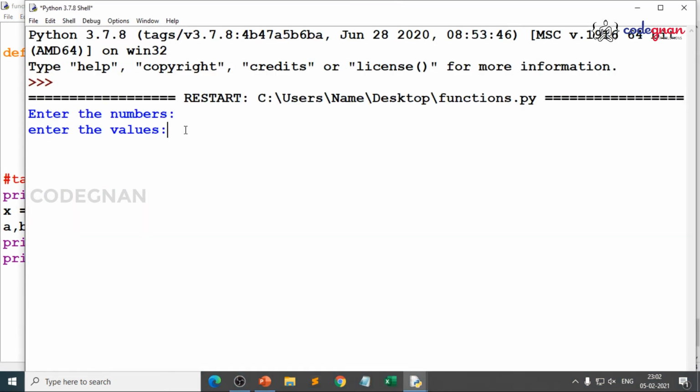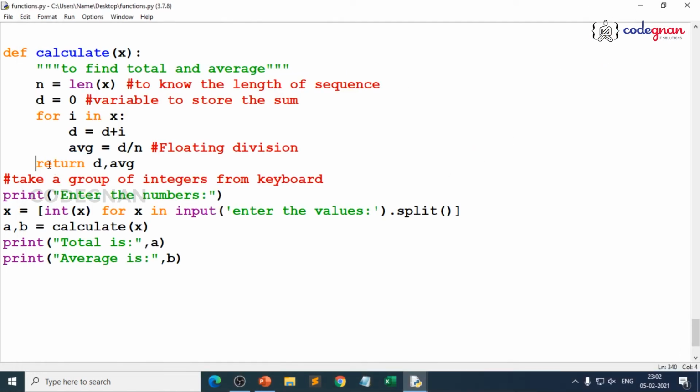You see? I pass 1, 4, 5, 8. There you go. 5 plus 4, 9, 10, 18. What is sum? It is 18. What is average? 18 by 4, that is 4.5. Clearly you find a difference here, because that's where return plays a very key role when you are defining the values inside a function. Make it very simple.